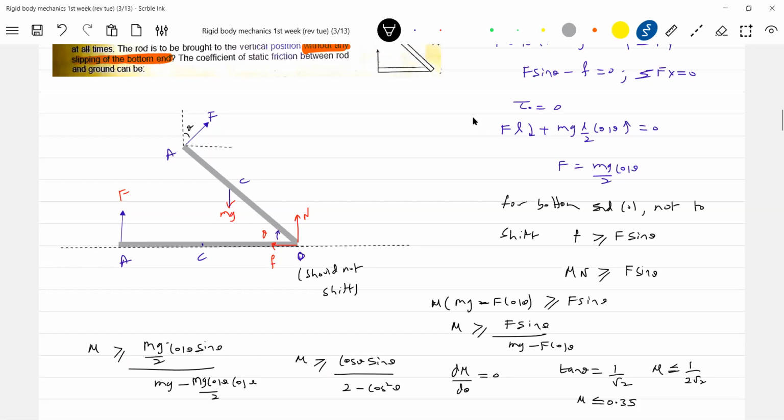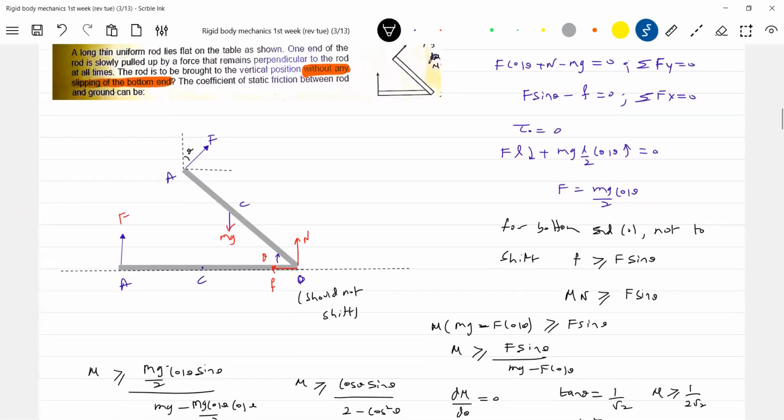I just made a correction. It should be anything greater than this. Okay, then, to not slip is what we are discussing. So anything more than this, the rod will not shift. Is it irrespective of F?